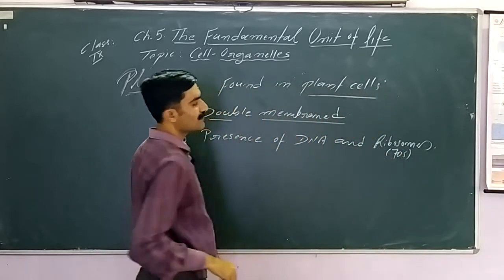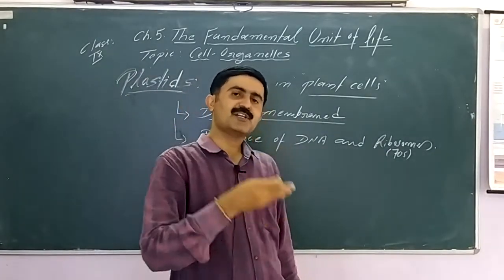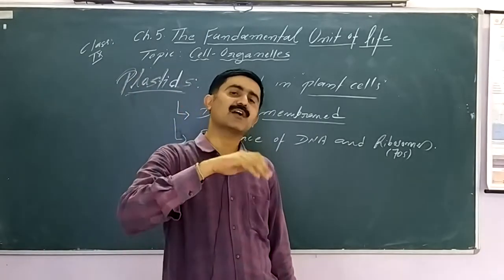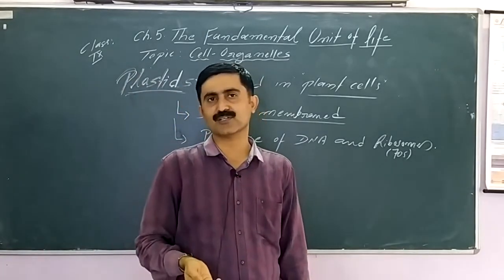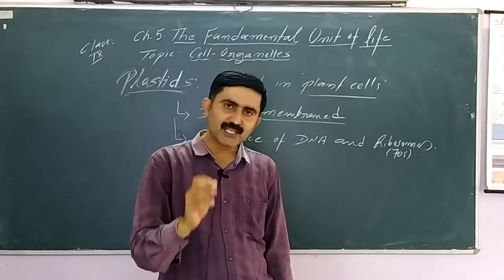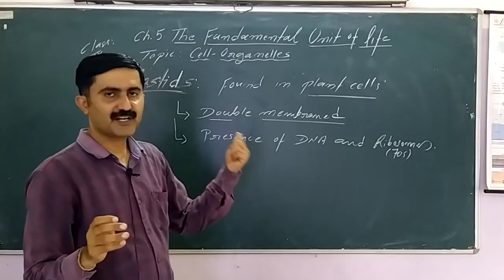In presence of their own DNA and ribosome, plastids are also semi-autonomous cell organelles. So if they ask what are the examples of semi-autonomous cell organelles, these are mitochondria and plastids. What makes them semi-autonomous? Presence of DNA and ribosomes.